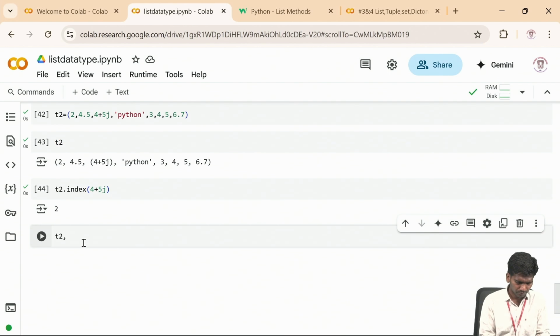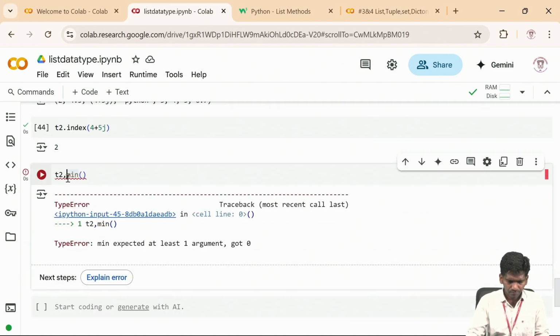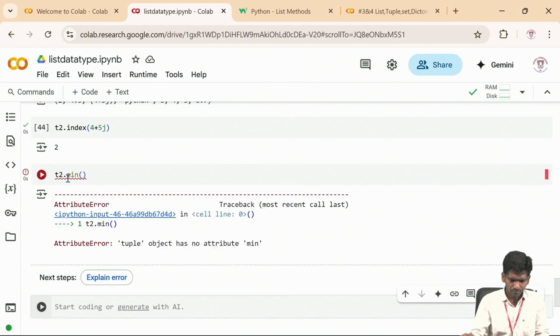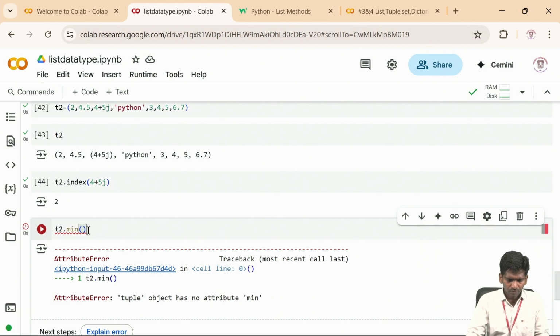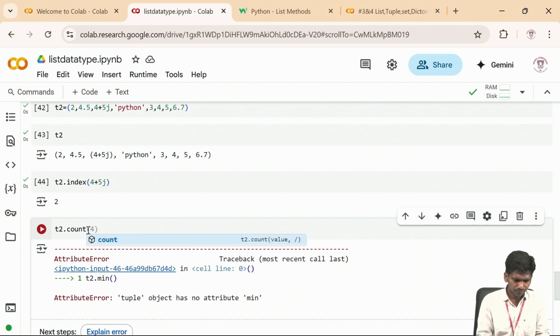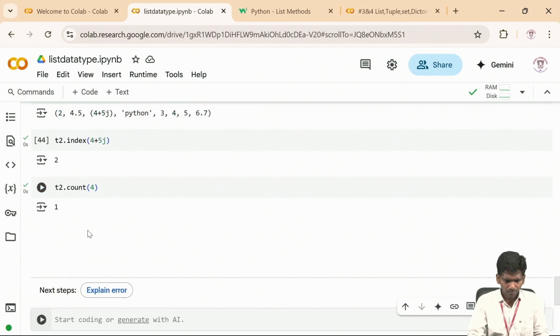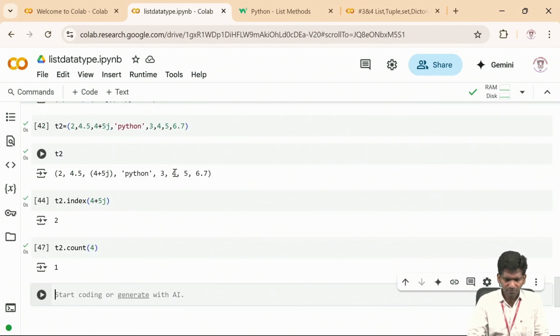T2 dot minimum, and T2 dot count we can do. Count of 4: how many times is 4 repeating? If you see, 1 time, so we will get 1.